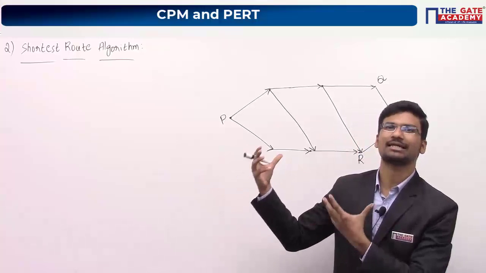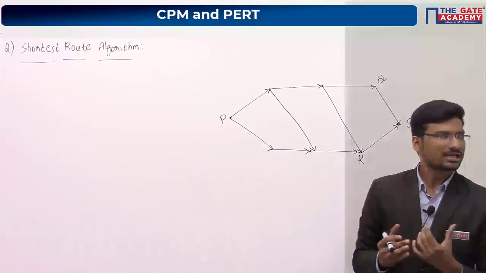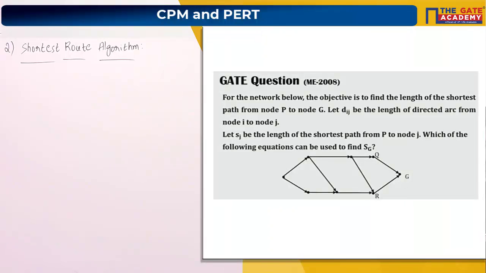So please listen carefully. They are saying that for the network below, the objective is to find the length of the shortest path from node P to node G. Initially we found the shortest path from node 1 to node 7, remember, in the last question. Now here also you have to find the shortest path from node P to node G. That's all. Now, let Dij be the length of the directed arc from node I to node J.